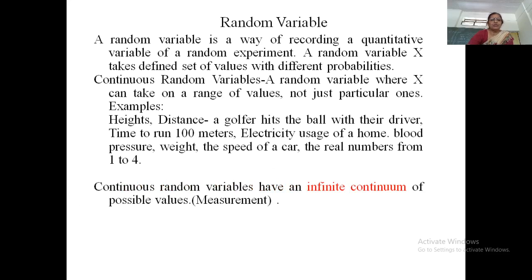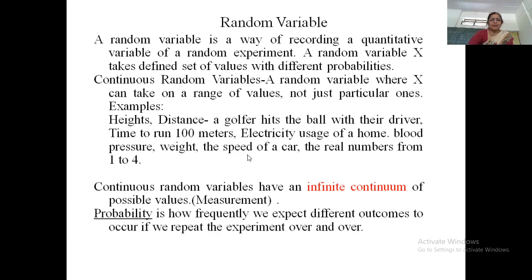These are all examples of continuous random variables, and there are infinitely many values in the given range, and the continuous variable is obtained by the process of measurement.